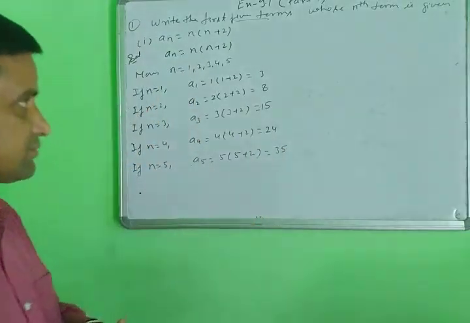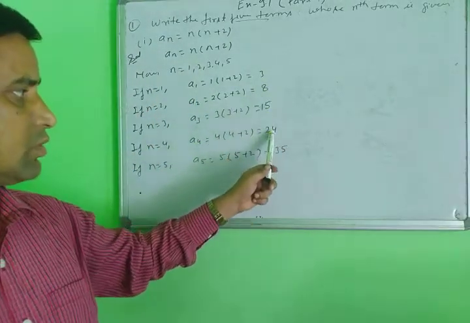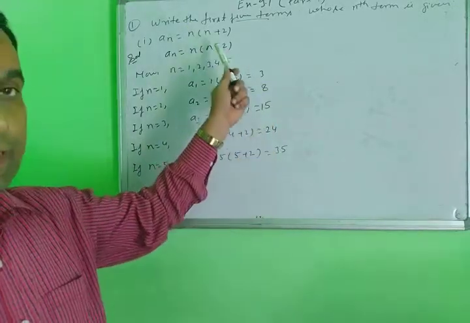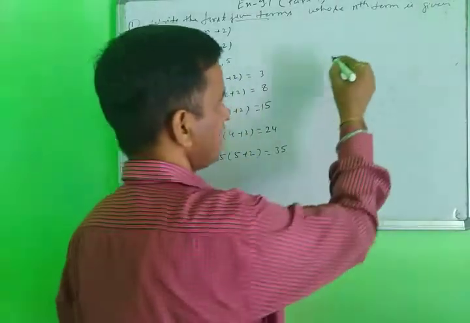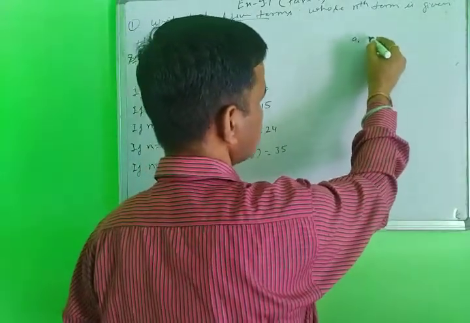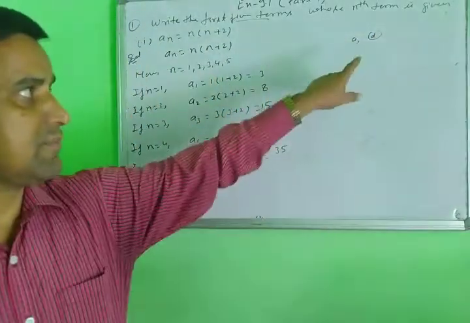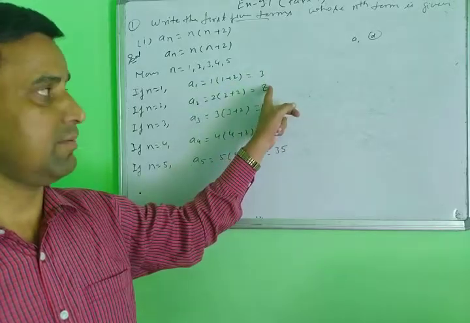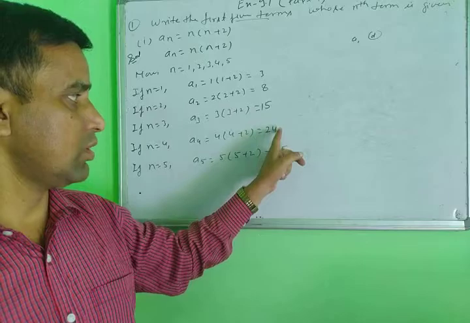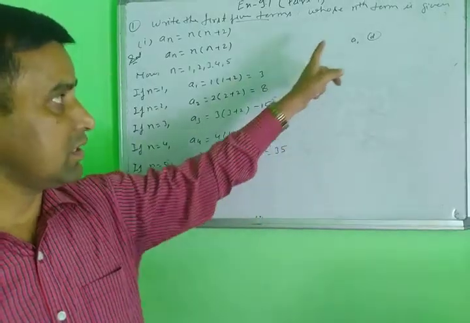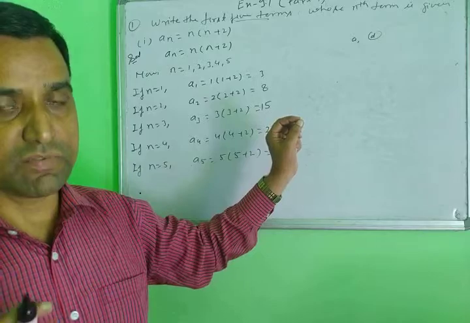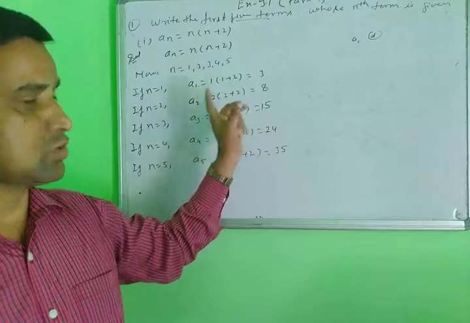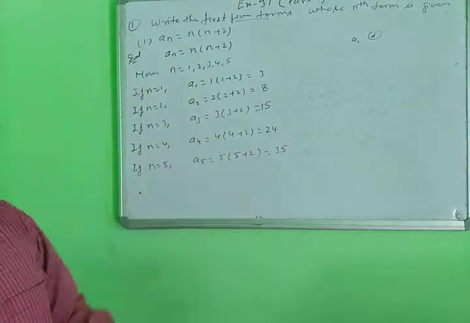So this is your first five terms: first term, second term, third term, fourth term and fifth term. But this is only a series, this is not an AP, because an AP has a common difference. Suppose in an AP a is the first term and d is the common difference. Every term has the equal common difference. Here if the common difference were 5, but here the difference is 7, it is more. In every AP the common difference is the same, but here it is not the same. It means this series is not an AP, this is only a sequence.